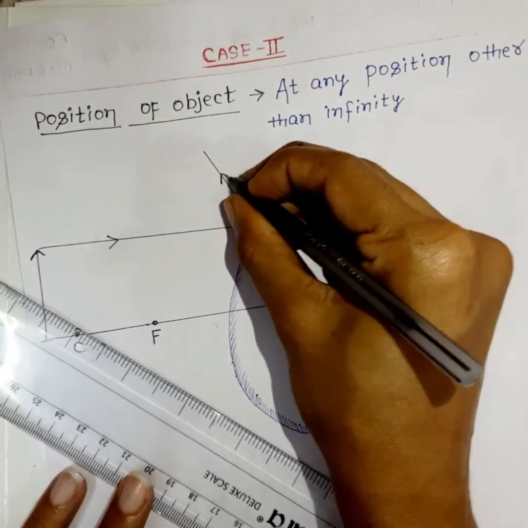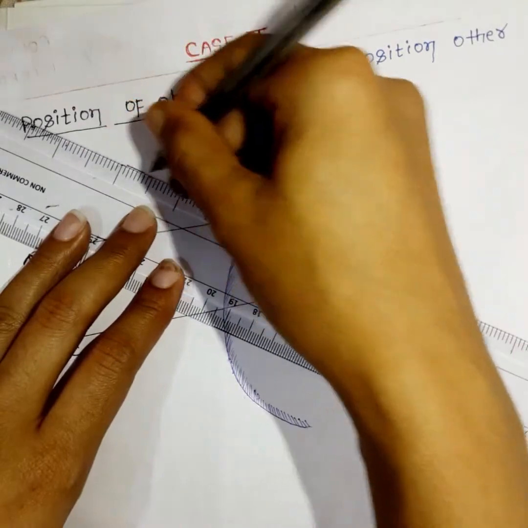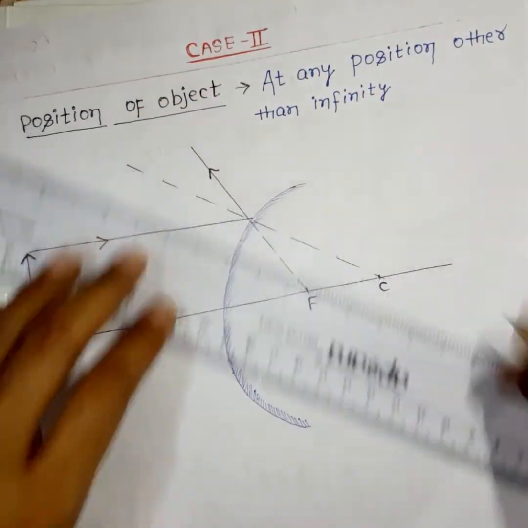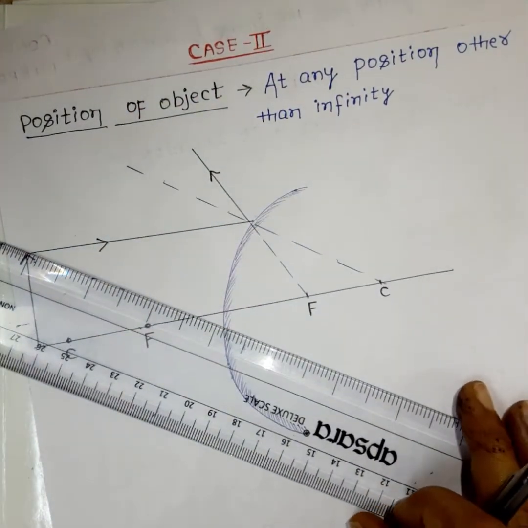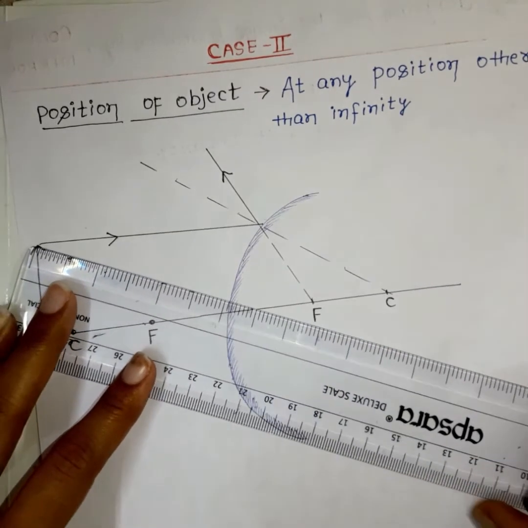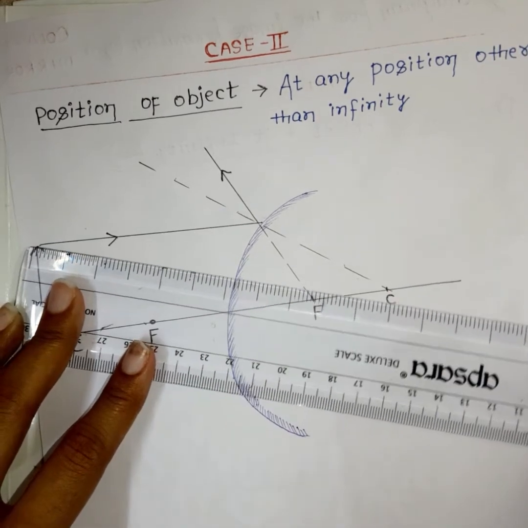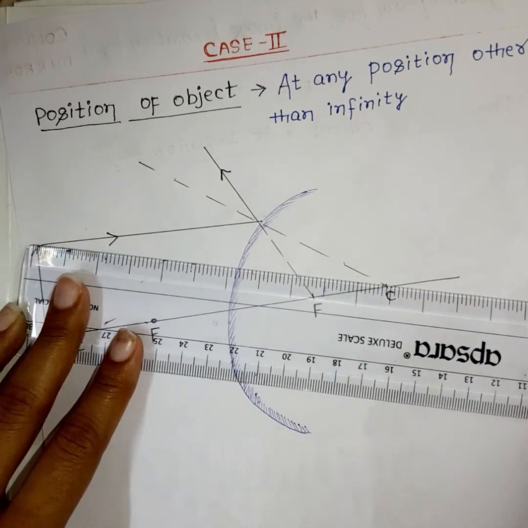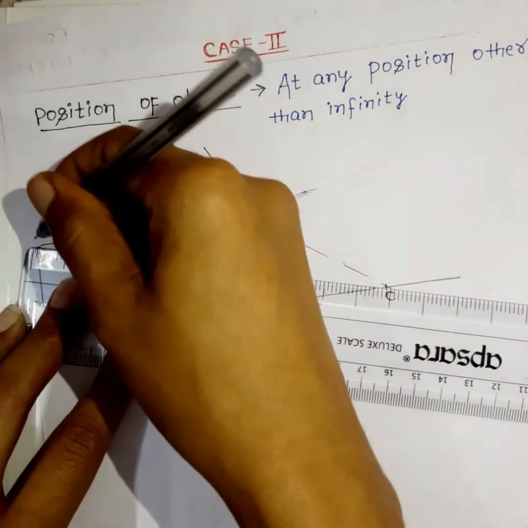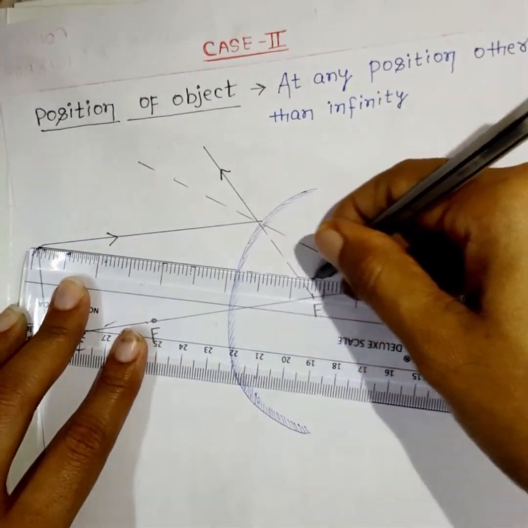This is the reflected ray, and this normal line will pass through the center of curvature. Then one more incident ray will come.